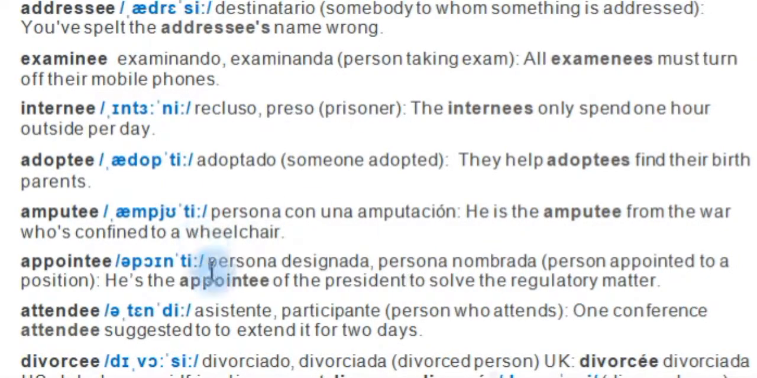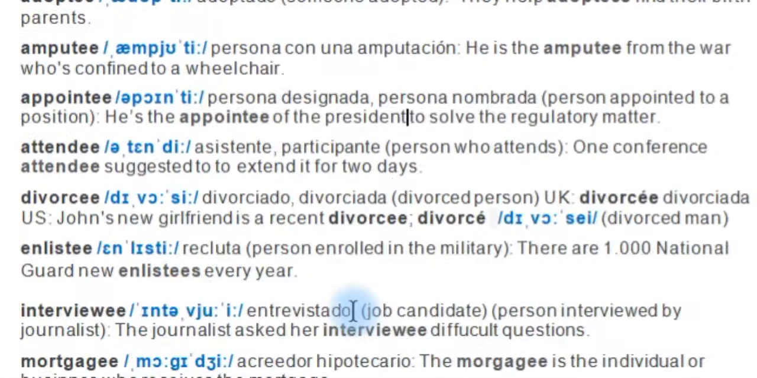The regulatory matter. Attendee, asistente, participante, person who attends. One conference attendee suggested to extend it for 2 days. Okay?